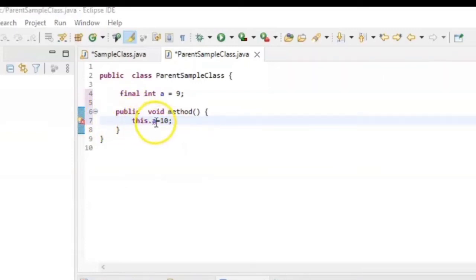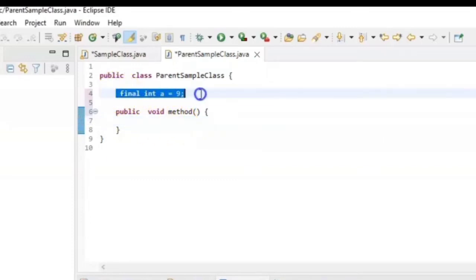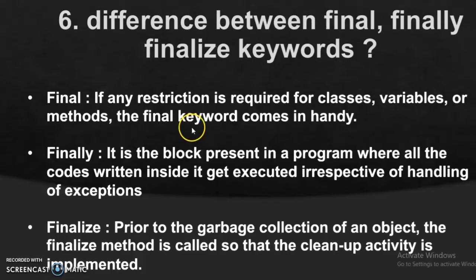It gives me an error that you cannot reinitialize the final variable. So we can say that final variables cannot be reinitialized. It can be initialized only once, during the declaration, or we can initialize it in the constructor. That's a different concept, and we may cover it in upcoming videos when we discuss final in more detail.